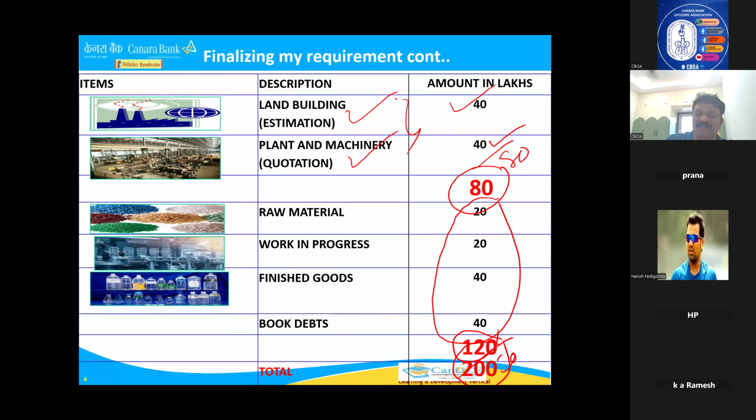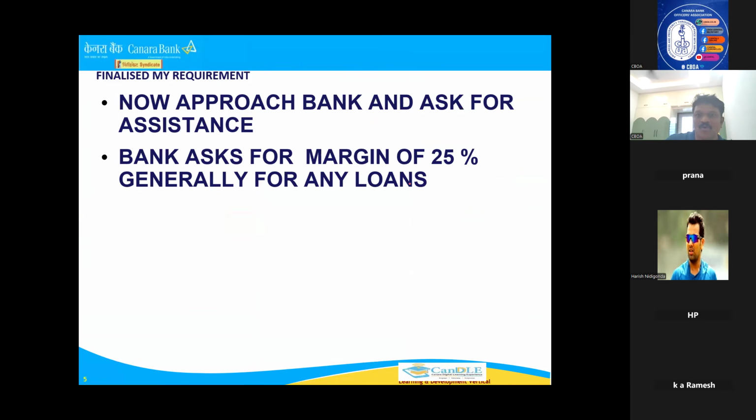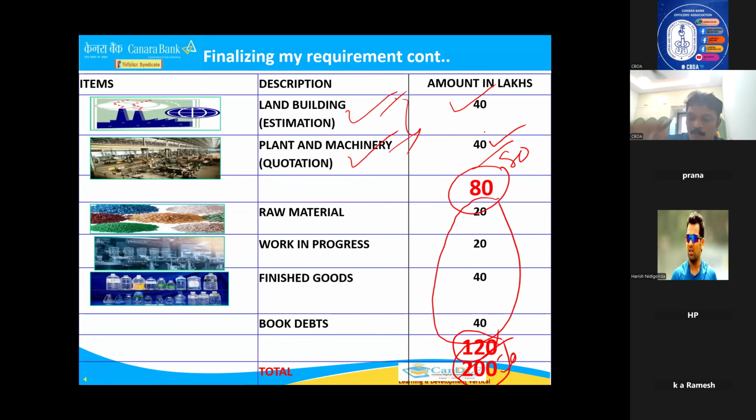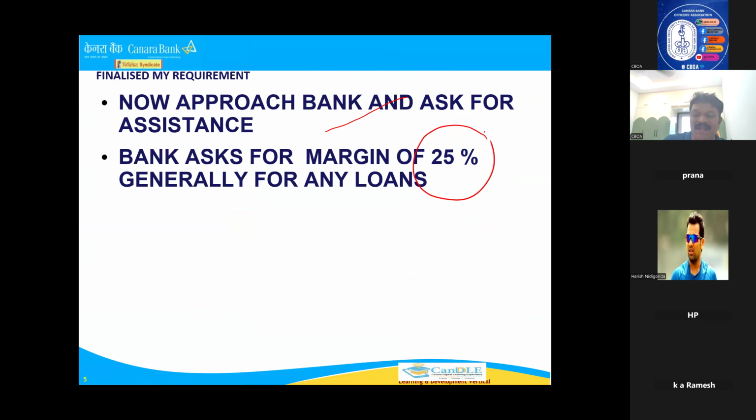Then what will we do? With this project, we will go to a branch manager and say, see, this is the amount we require, sir. Please sanction the loan. So we will approach the branch manager and ask for his financial assistance. Then the manager generally says margin is 25%. That means out of 200 lakhs, you bring 50 lakhs, customer, and the remaining 150 lakhs, my bank will sanction.